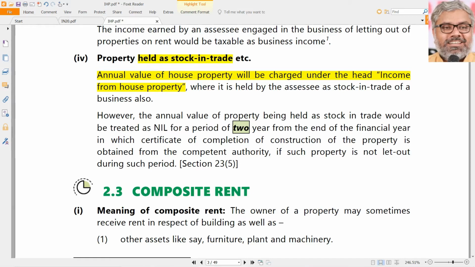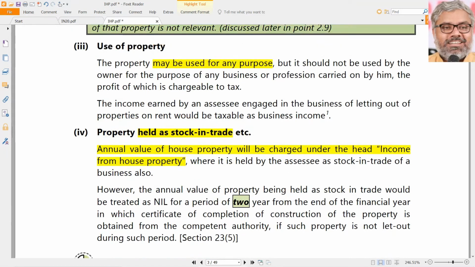But what is the Income Tax Act? Creating a burden on all these property developers is a huge problem. This is in reality also. Once a real estate developer constructs the properties, and if they are not rented out, if they are rented out, we don't have any problem.